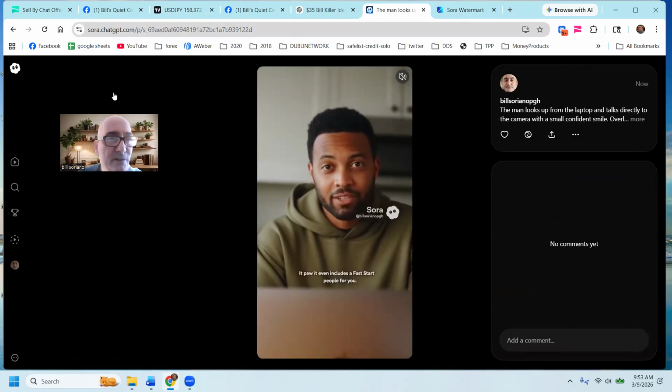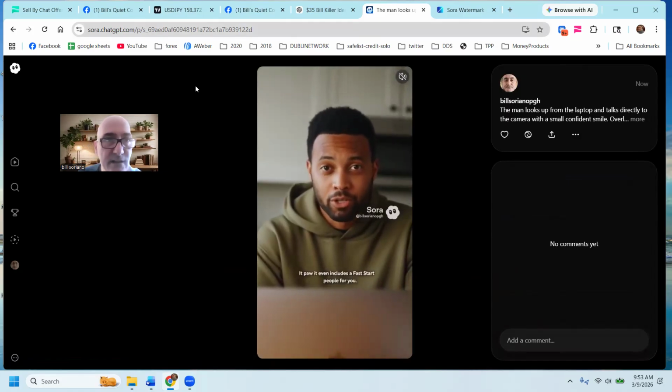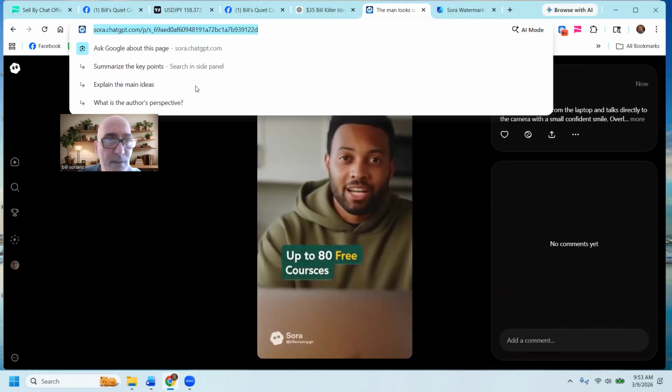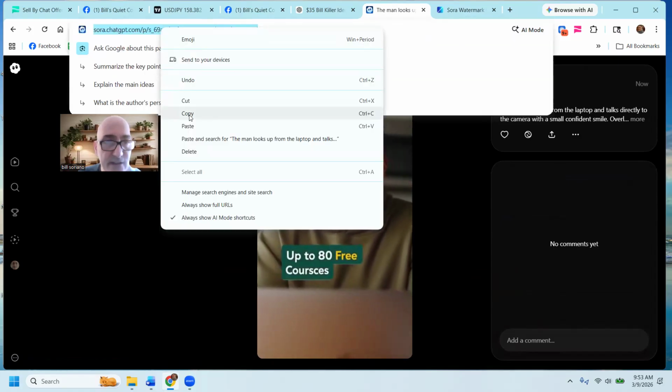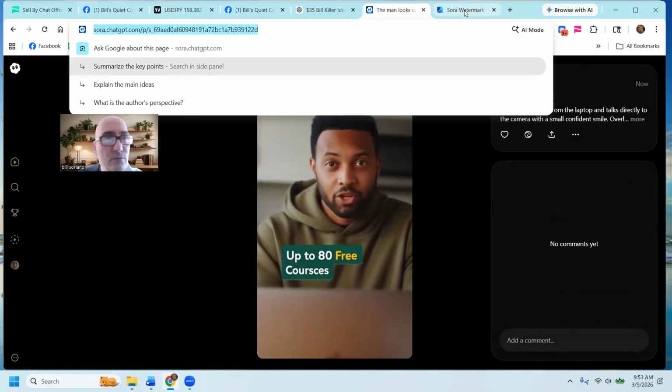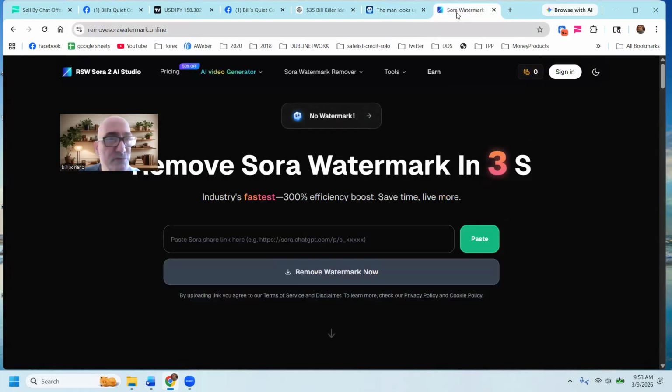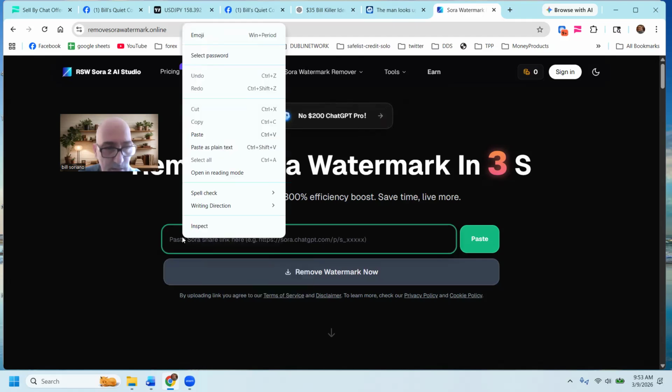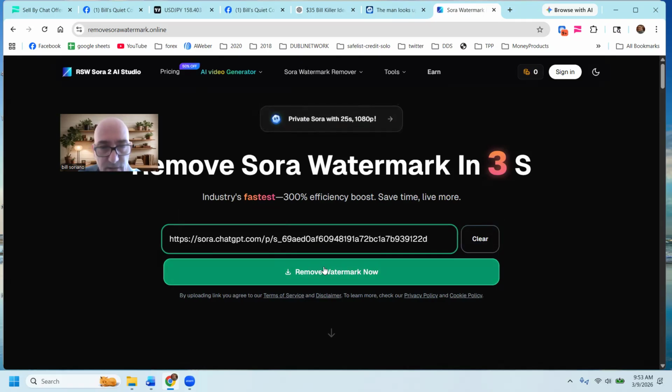Now we're going to go up here and copy the link in the browser for this video. Then we're going to go to a website called Remove Sora Watermark Online, and all we have to do is paste that into here and click Remove Watermark. Notice how that's the posted link here.